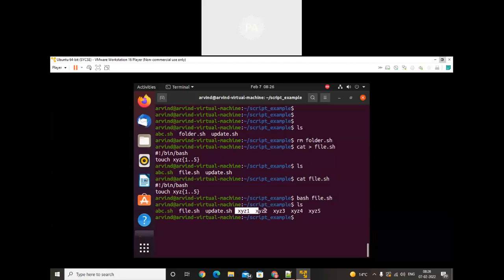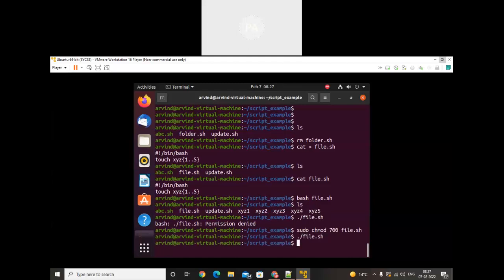See xyz, xyz2, xyz3, xyz4, xyz5. Lots of options. So by using that, we can create our script. So this is the way to create the script. This one is a non-interactive script. In that there is no interaction from the user. But when I try to execute that script by using dot slash, it will not execute. See, permission denied. So in that case, we need to use sudo chmod 700 and the name of the file is file.sh. We can do it like this too. Dot slash. Now it will be executed.